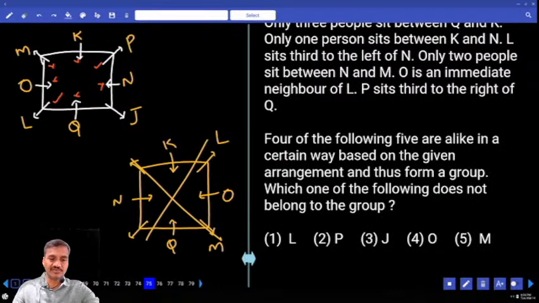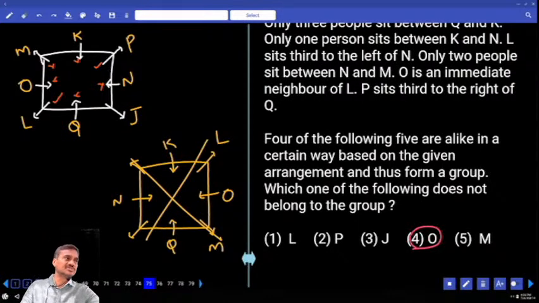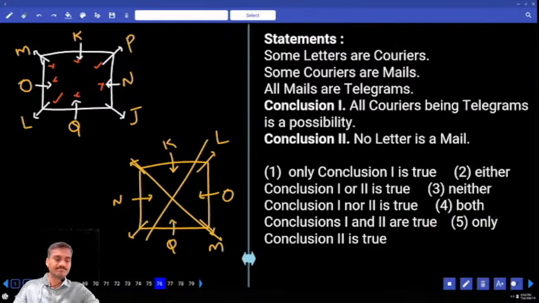Then 75, 4 out of the following means odd one out. L is away, P is away, J is away, M is away, except O. The remaining 4 persons are at the corners. O is at the center. That is the choice for 75.